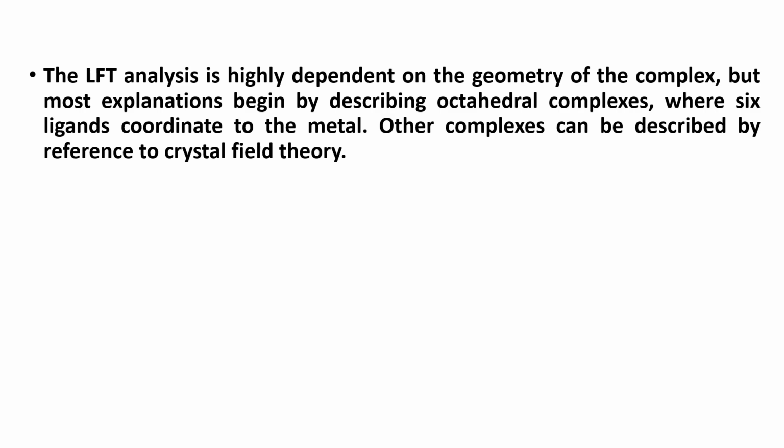The ligand field theory analysis is highly dependent on the geometry of the complex, but most explanations begin by describing octahedral complexes, where 6 ligands coordinate to the metal. Other complexes can be described by reference to crystal field theory.